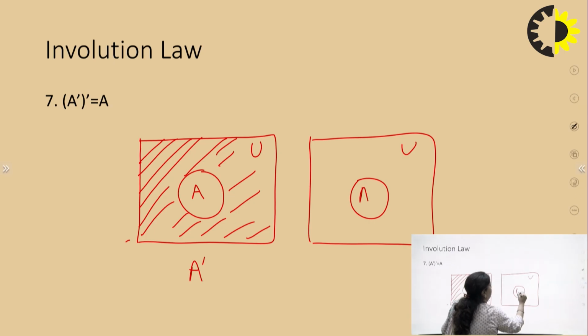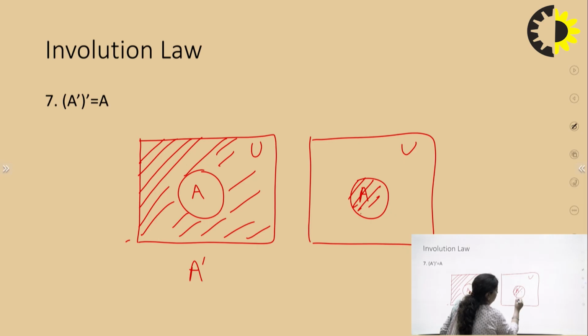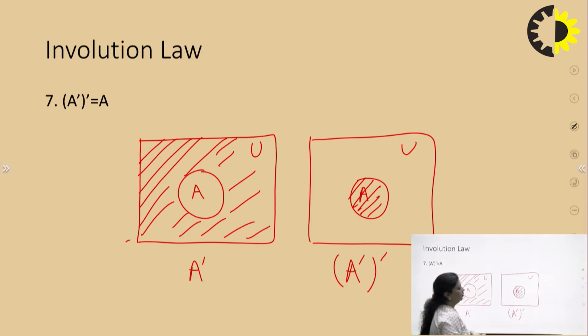So that means everything other than this outside part. So what is it? It is this set A. So it is giving me the same set A, and this is what the involution law says, that whenever you try to take the complement of complement for a set, you will get the same set.